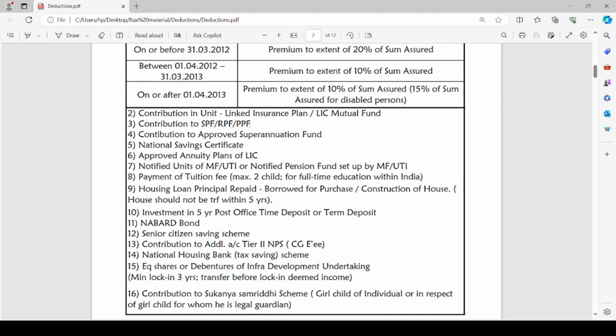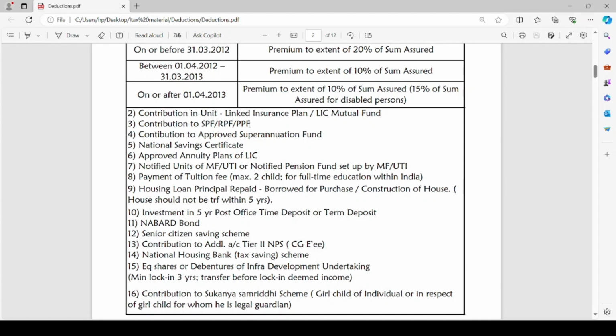The principal portion which has been repaid can be claimed as deduction. Such housing loan should have been borrowed for purchase or construction of house property, and such house property should not be transferred within 5 years. Investment in 5-year post office time deposit or term deposit. NABARD bond, senior citizen savings scheme.